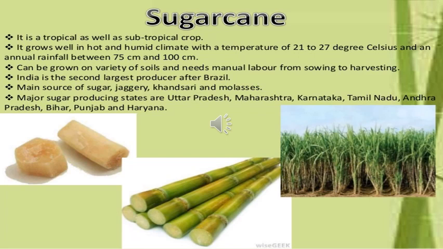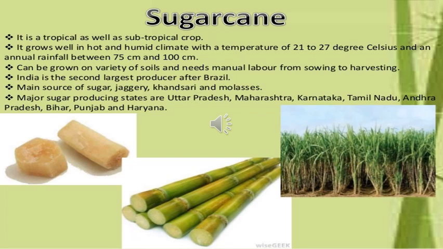Sugarcane is a tropical as well as subtropical crop. It grows well in a hot and humid climate with a temperature between 21 to 27 degrees Celsius and needs an annual rainfall between 75 to 100 centimeters. It can be grown on a variety of soils and needs manual labor from sowing to harvesting.